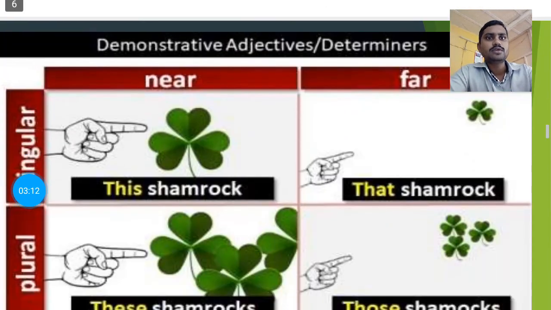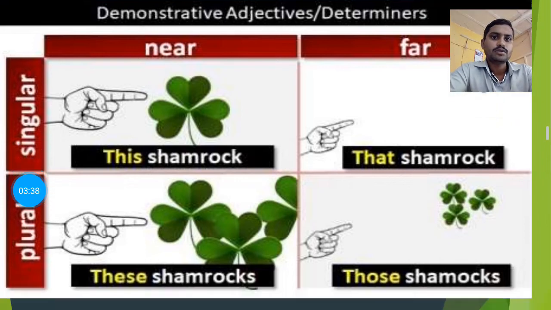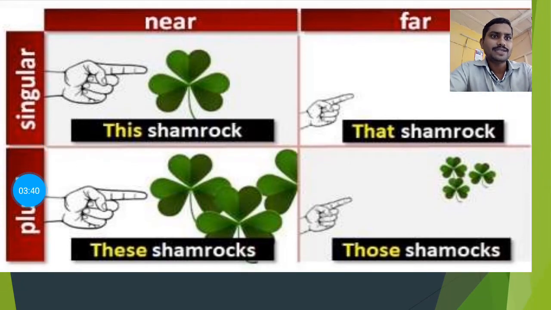Now see here, if you want to show that things are nearer, then you can use this. So this shamrock and that shamrock. If the things are nearer, you can use this, and if the things are far, then you can say that. Now the same applies to these and those in the plural.